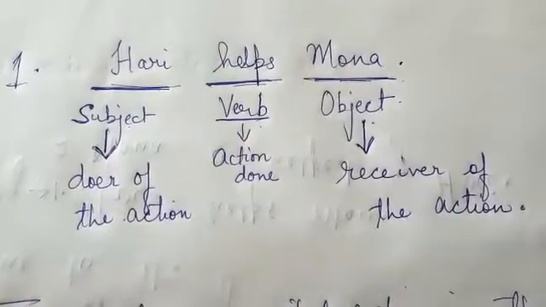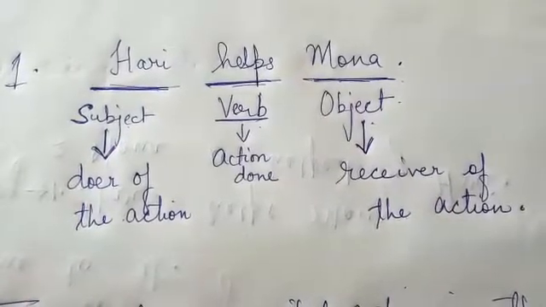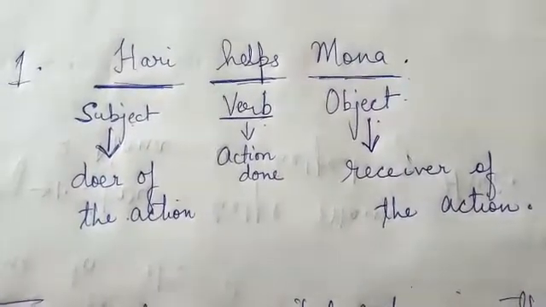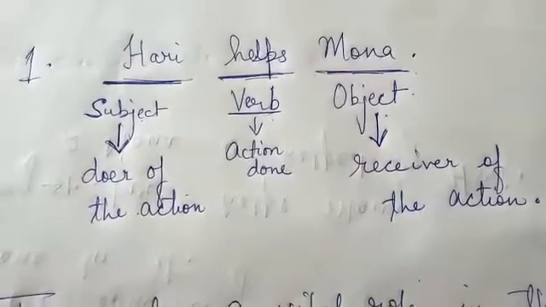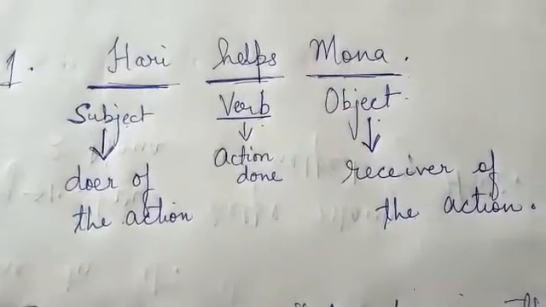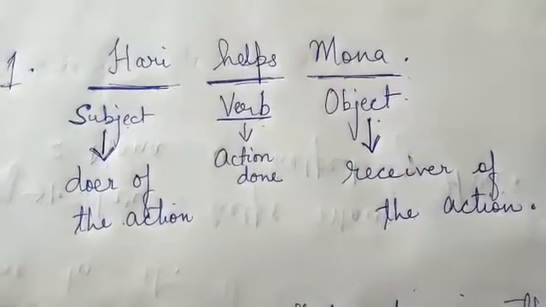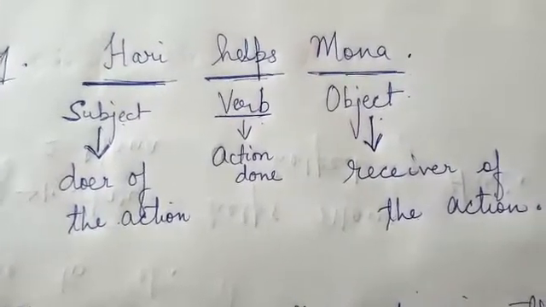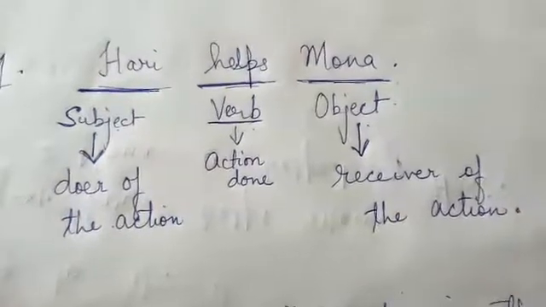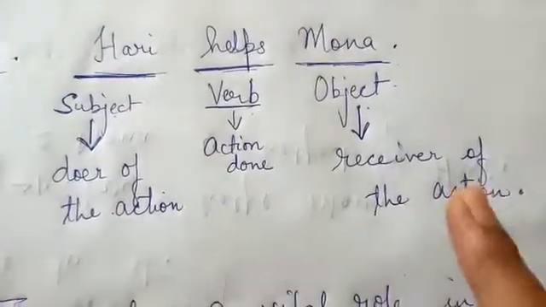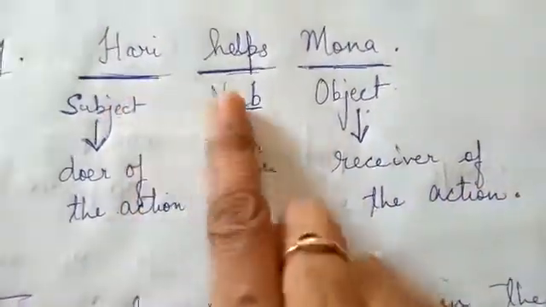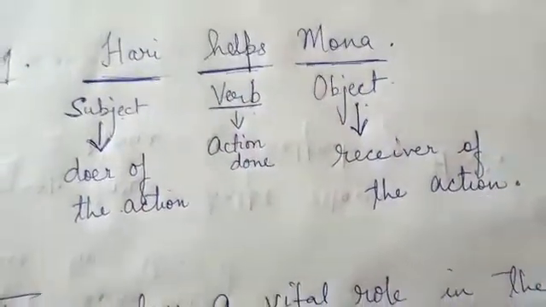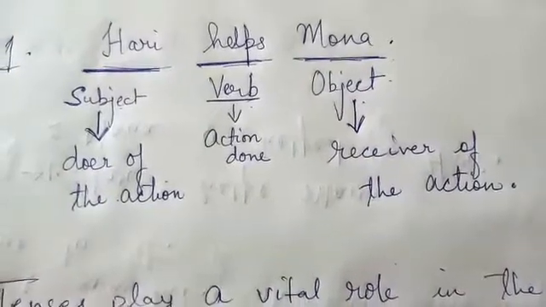So when we are transforming a sentence from active to passive or passive to active, it is very important for us to understand who is the subject in the sentence, the verb and the object. It would be helpful if we divide the sentence or underline the subject, the verb and the object in the sentence. Now, how do we decide what is the subject?